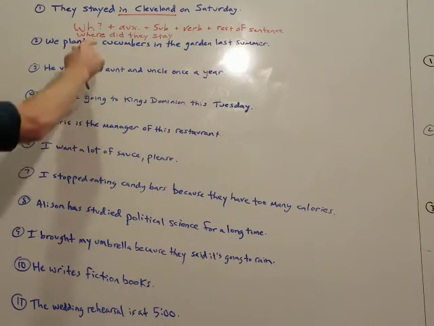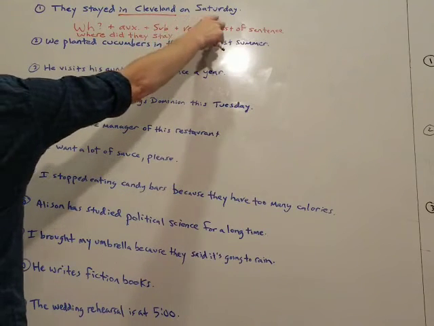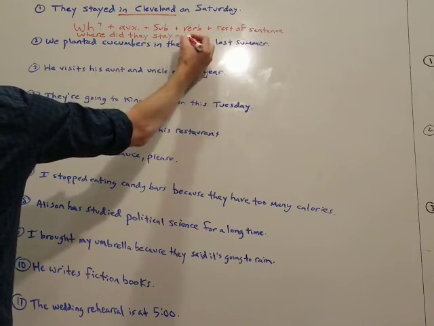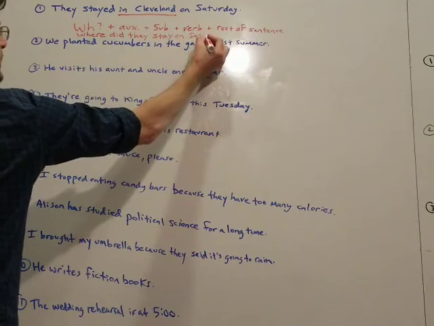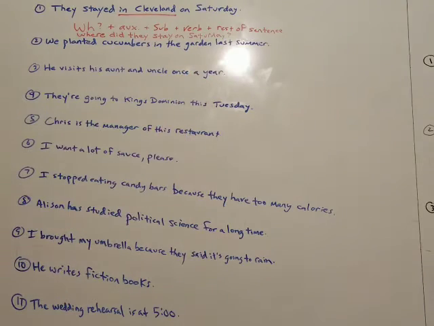Where did they stay? And then just write the rest of the sentence, on Saturday. Okay, so your question, sorry for the lack of space on that one, is: Where did they stay on Saturday?